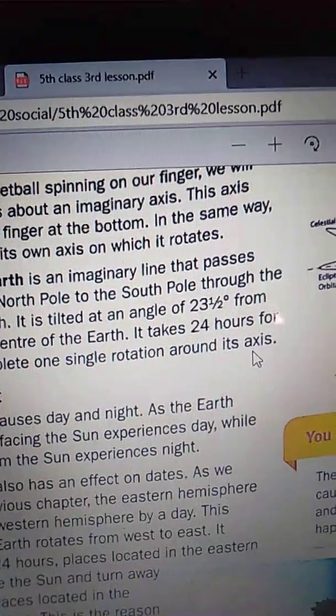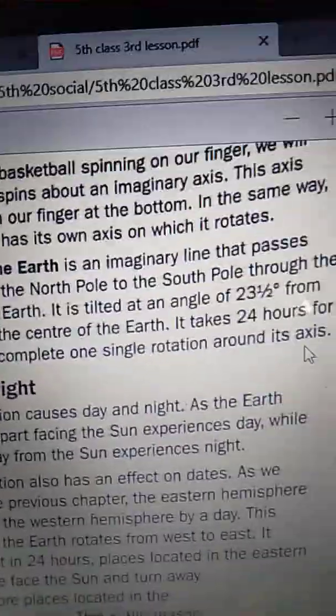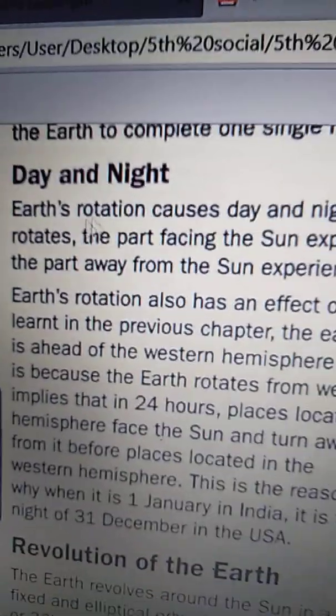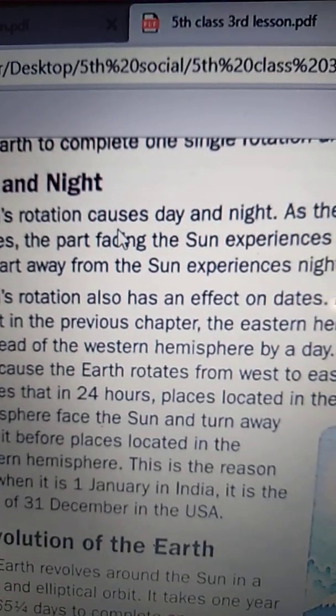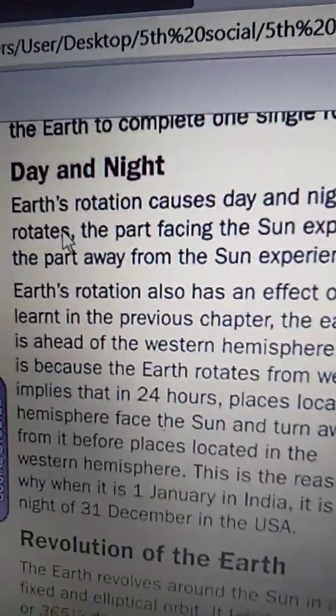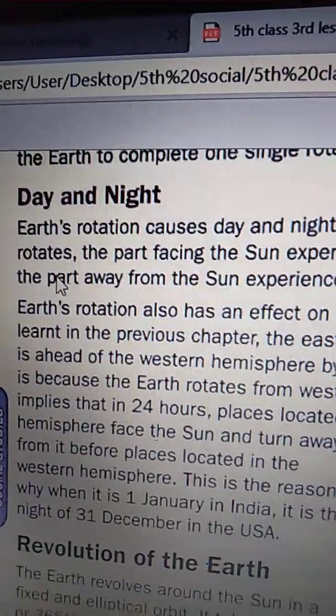It takes 24 hours for the Earth to complete one single rotation around its own axis. Day and night: Earth's rotation causes day and night. As the Earth rotates on its own axis, the part facing the Sun experiences day, while the part away from the Sun experiences night.